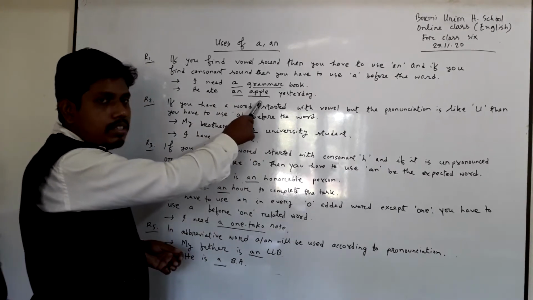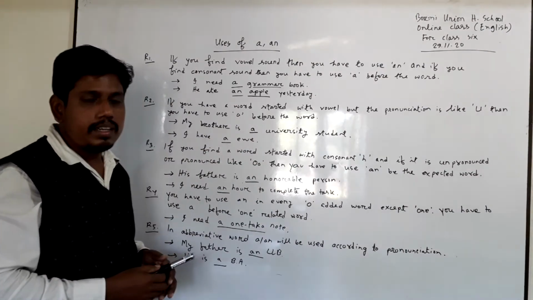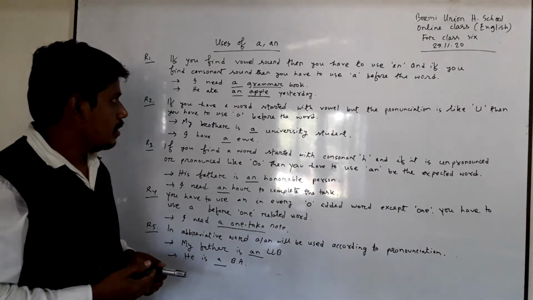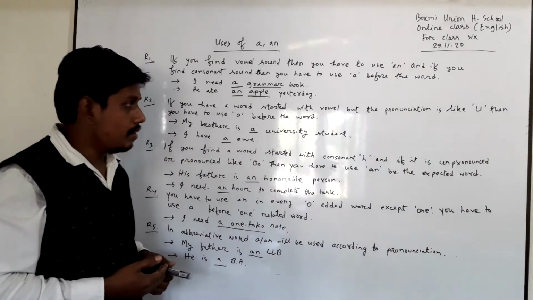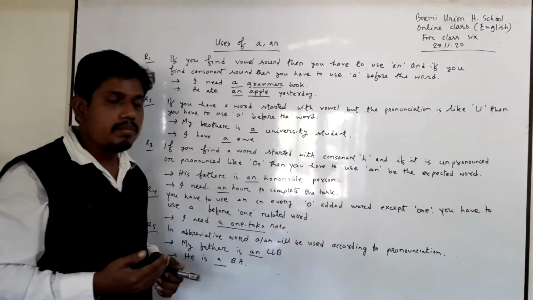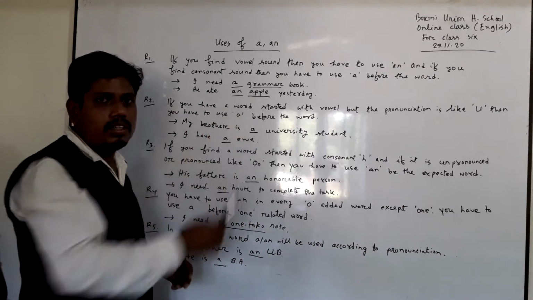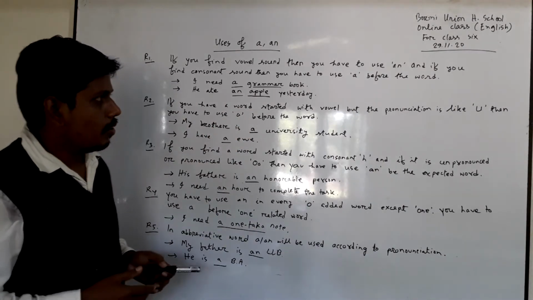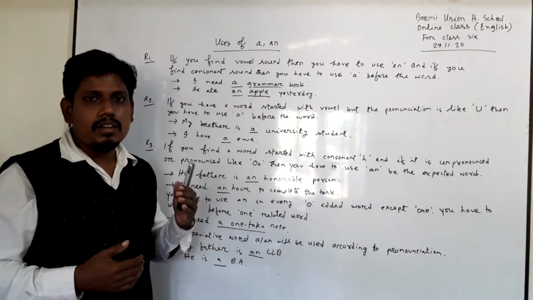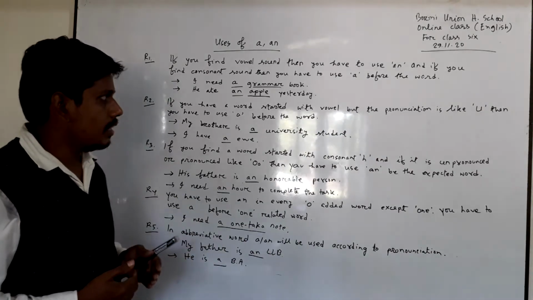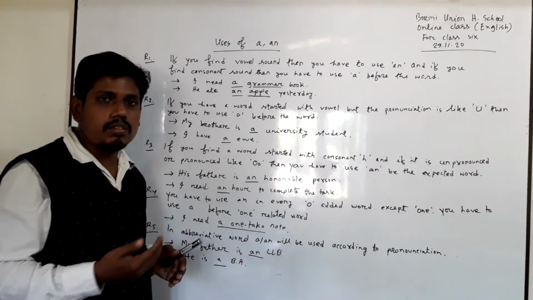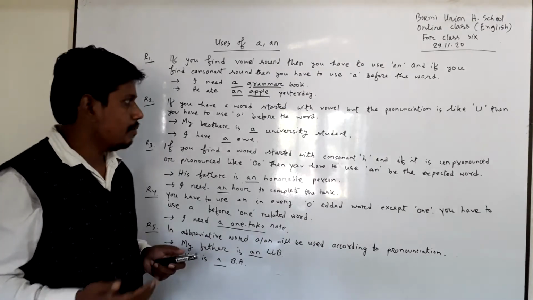And in the second example, he ate an apple yesterday. Here apple starts with a vowel, and if you find a vowel-related word, then you have to use an before the word. This is why you have to use an before apple. So what's the summary? If you find vowel sound, then you have to use an, and if you find consonant sound, then you have to use a.